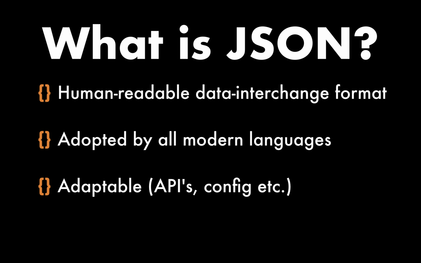It's also very adaptable. You may have heard people refer to JSON APIs. What they mean by this is an interface through which two different systems communicate, and they do so using the JSON format. This is now easily the most common type of API, but in addition to this, we commonly use JSON files to store things such as application configuration and data.